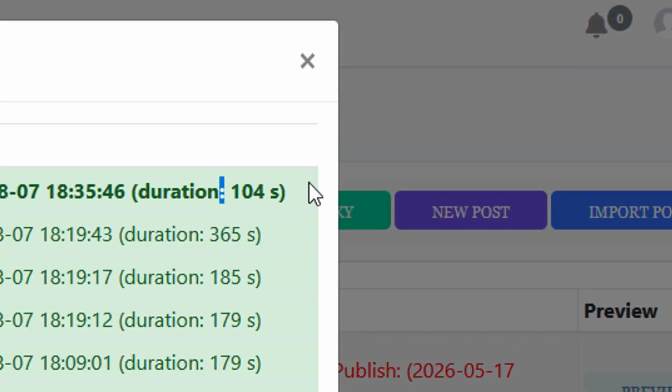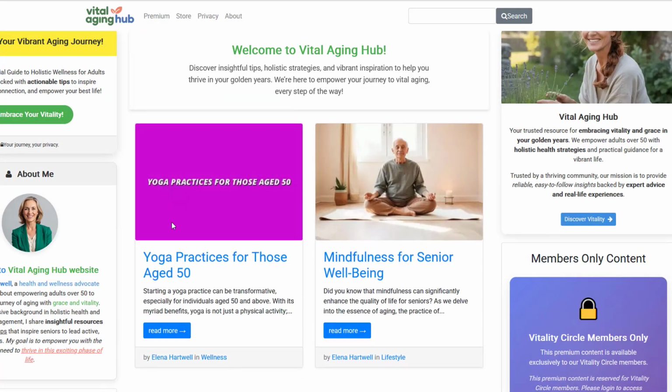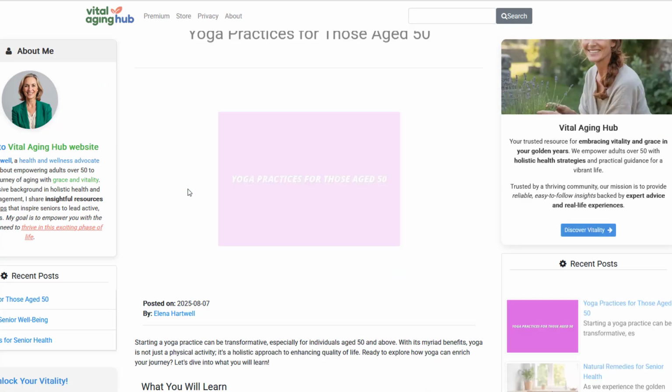Okay, so we're done, and this article took us 104 seconds to create. Let's look at the preview so I can show you exactly what it's created for us. As you can see down here, these are the automatic images that EziStack will create for you if you don't want to create images like this and pay for them. These images are totally free, and we actually add the title to your image, and you have a choice of using random backgrounds and colors, or using your own background images as well. So let's go inside the actual article and have a quick look.